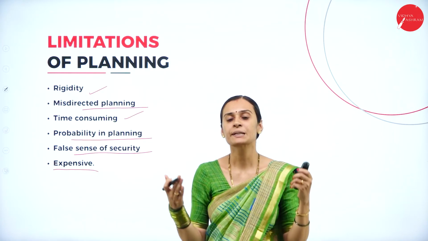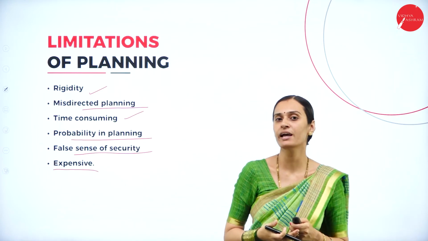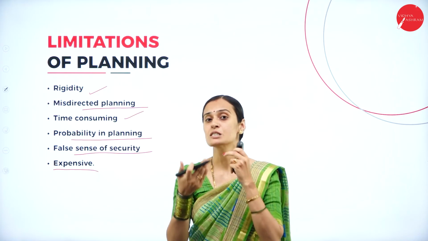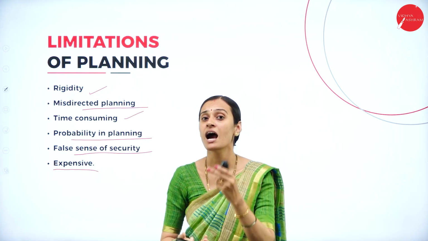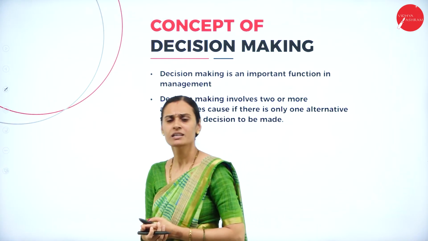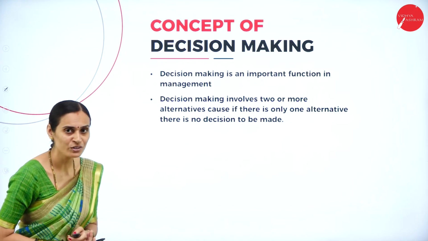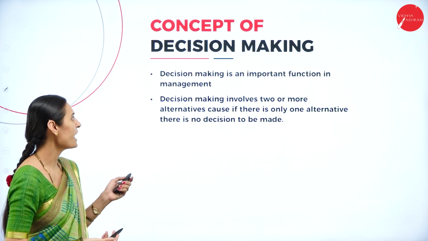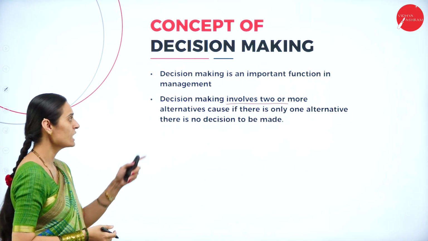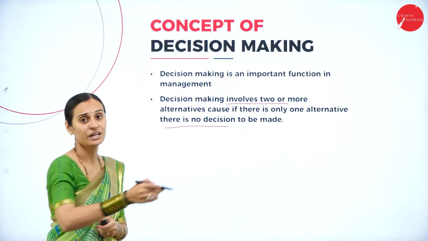So, the meaning of planning, and also we have discussed definitions of planning, importance, features, types, specific types also we have discussed. Another important topic is decision making. What do you mean by decision making? Decision making is an important function of management, and it involves two or more alternative courses. If there is only one alternative, there is no decision to be made.